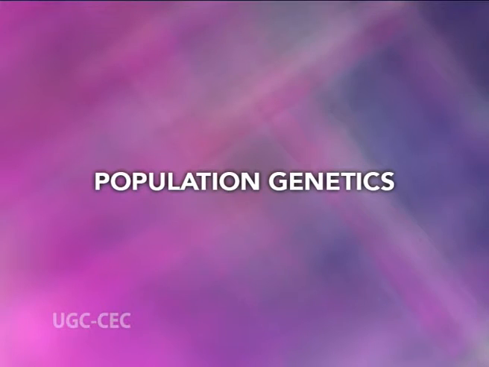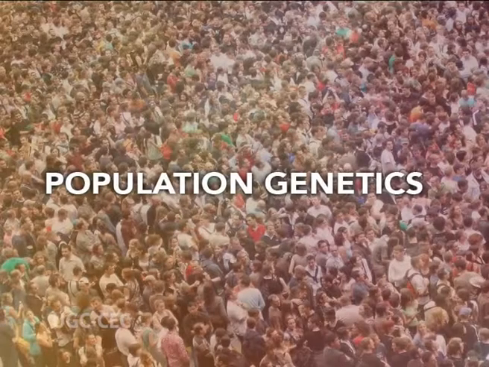Now, in the second half, we will discuss population genetics. The applications of Mendel's principles to analyze the genetic structure of natural populations come under the heading of population genetics. So far, we have studied the behavior of genes in terms of individuals. We now have to study the distribution of genes in terms of population. Such studies can give us the total perspective of evolutionary forces.